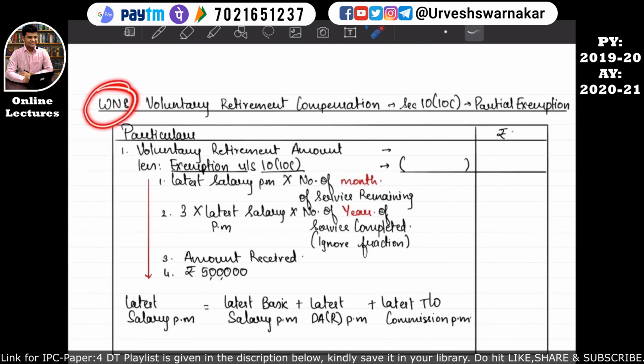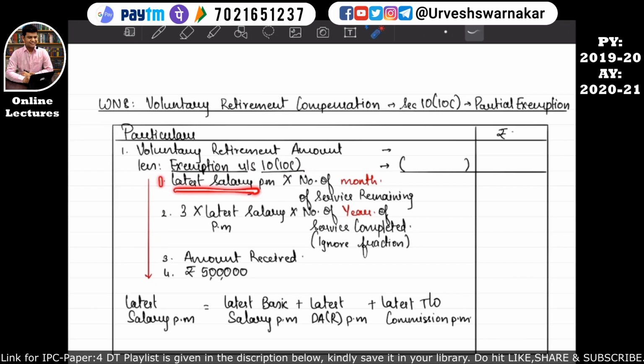This is working note number 8. Working note number 8 is about voluntary retirement compensation. If an assessee is receiving a voluntary retirement compensation, there is an exemption available under section 10 subsection 10c, and this is a partial exemption. Let's see how to calculate the voluntary retirement compensation so that the amount can be taken in the computation of income from salary. I hope this is quite clear. So the voluntary retirement amount actually received by the assessee will be considered over here, which will be further reduced by the partial exemption under section 10 subsection 10c. How to calculate partial exemption under section 10 subsection 10c? It is given over here.